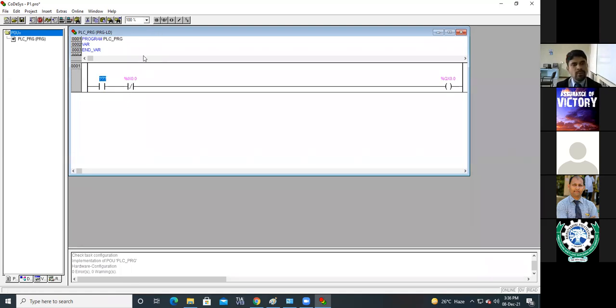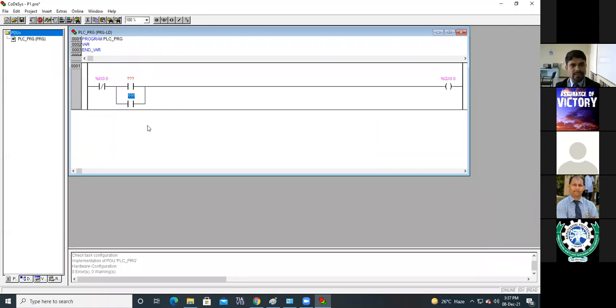Then if you want to put it in series, likewise, see, select this and put this. Now you can change its position also. See, if I want to change the position from here to here, you can change it likewise. Then if you want to place a parallel path, select the particular instruction to which you want a parallel path, then select that and see here, parallel path. See, this is the parallel path. Likewise, you can implement it.